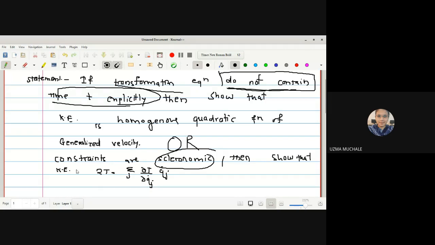Then show that 2T is equal to the summation over j of ∂T/∂q̇j into q̇j. Then show that the kinetic energy is a homogeneous quadratic function of generalized velocity. We have to show that kinetic energy is a homogeneous quadratic. We know quadratic means the degree should be 2. But what about homogeneous functions?